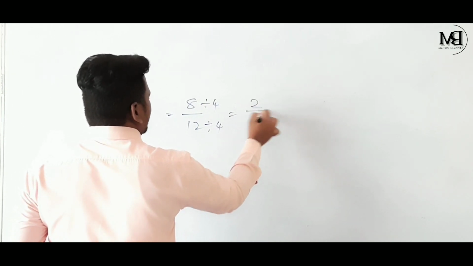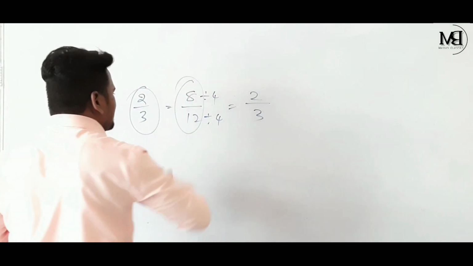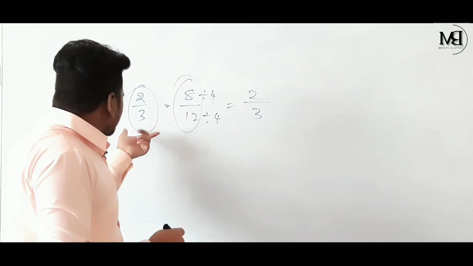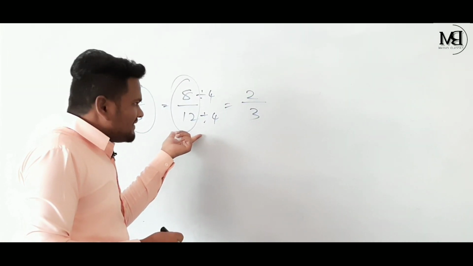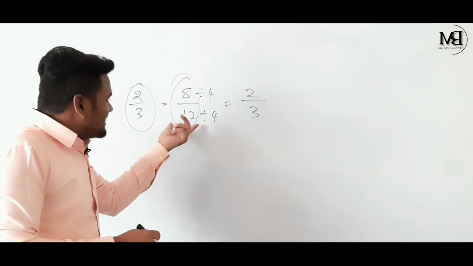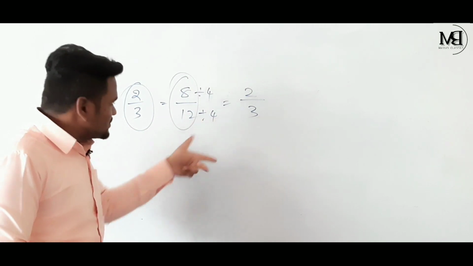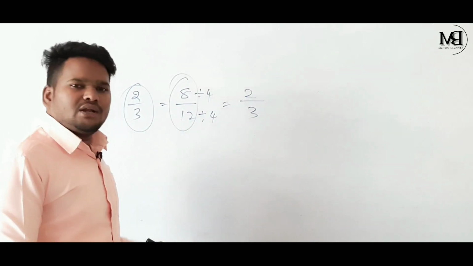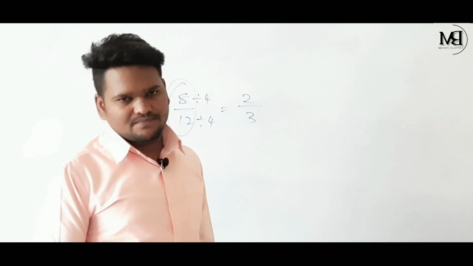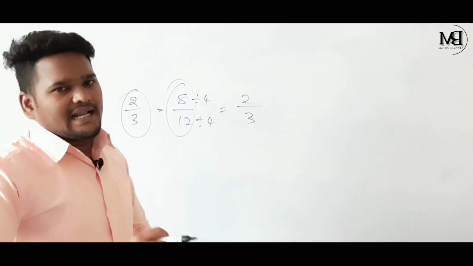See, 4 2s are 8, 4 3s are 12. Means the value of 2 by 3 and 8 by 12 is the same, because the value of 8 by 12 is 2 by 3. So these two rational numbers can be known as equivalent rational numbers.